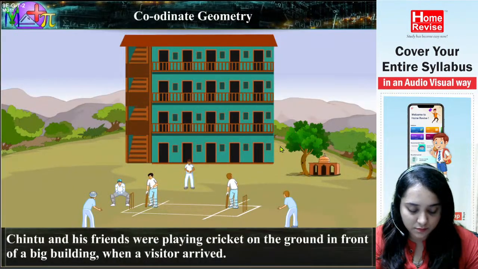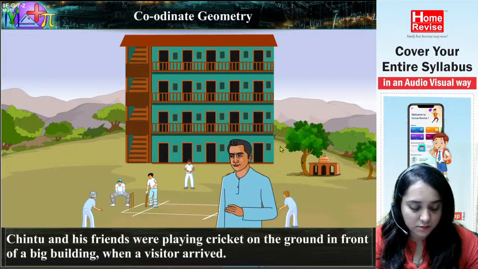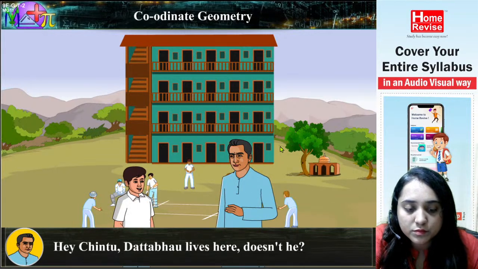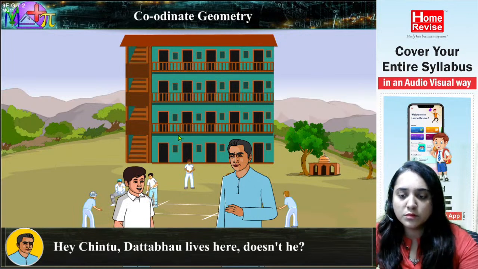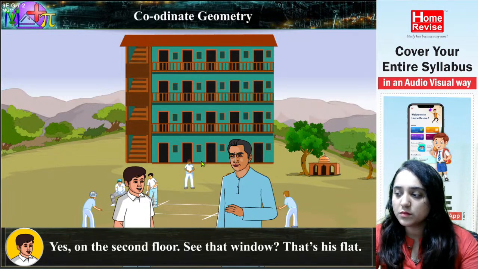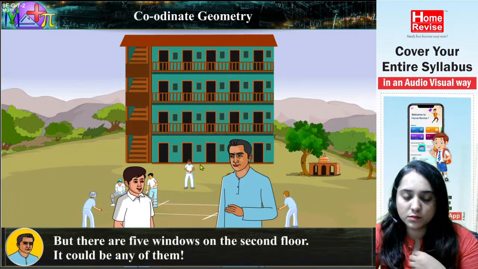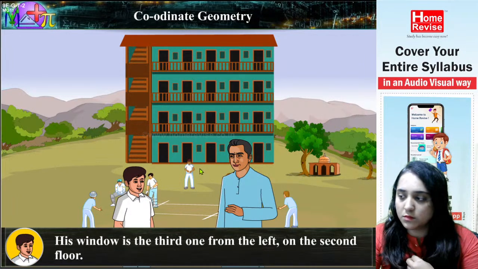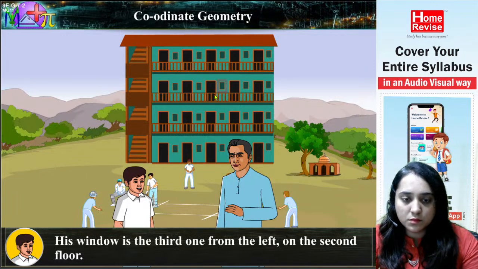Chintu and his friends were playing cricket on the ground in front of a big building when a visitor arrived. Visitor: Hey Chintu, Datta Bhau lives here, doesn't he? Chintu: Yes, on the second floor. See that window? That's his flat. Visitor: But there are 5 windows on the second floor. It could be any of them. Chintu: His window is the third one from the left, on the second floor.